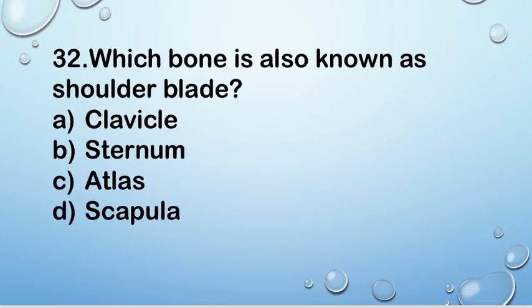Next question number 32. Which bone is also known as shoulder blade? Option A clavicle, B sternum, C atlas and D scapula.